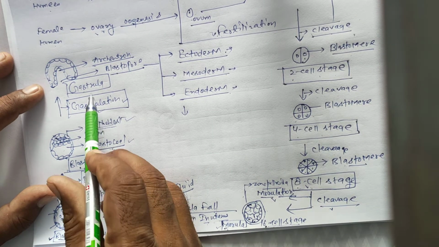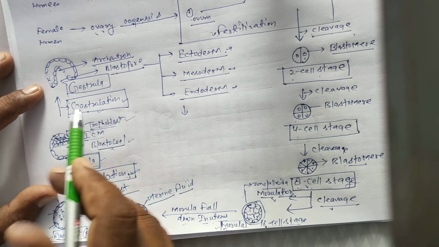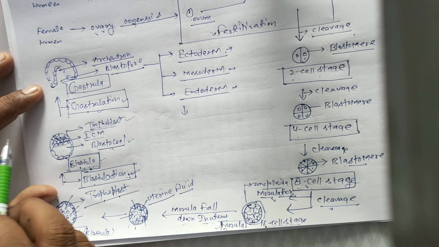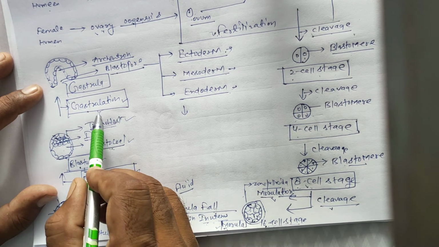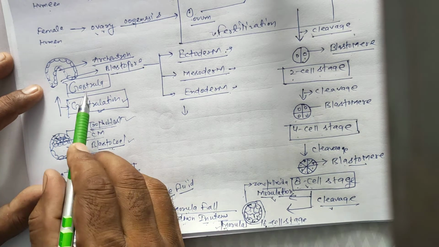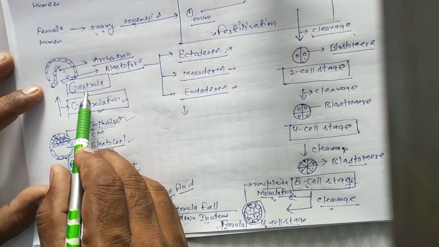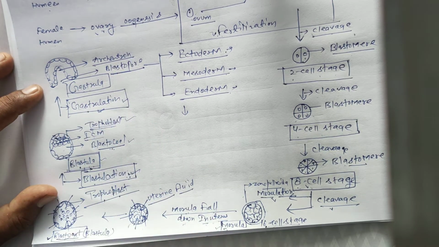The complete process of formation of gastrula is gastrulation. The definition of gastrulation is the formation of gastrula from blastula, which process is called gastrulation. In the gastrula embryonic stage, a specific pore forms, called the blastopore.